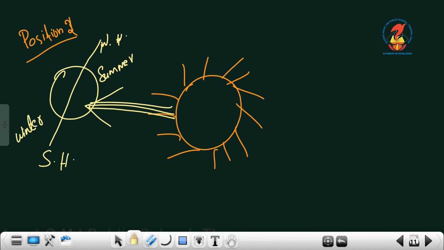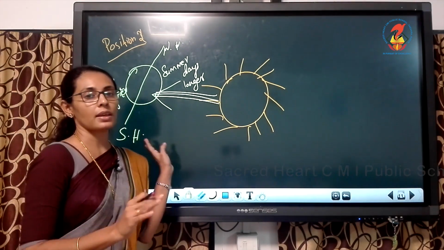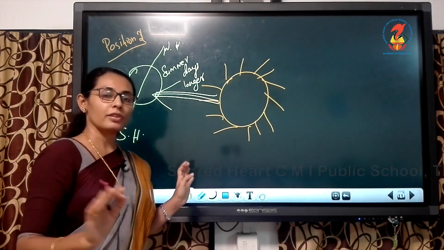Clear children? Here the days are longer, and here the days are shorter. In the northern hemisphere summer season the days are longer, and in the southern hemisphere winter season the days are shorter. Understood children? This is position 2. It's very simple, nothing to worry about in that figure.